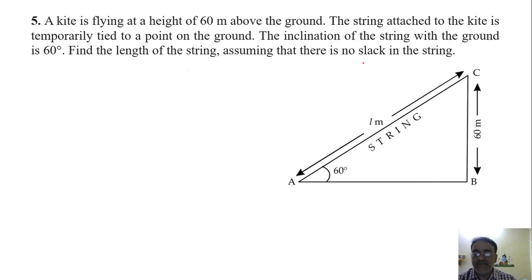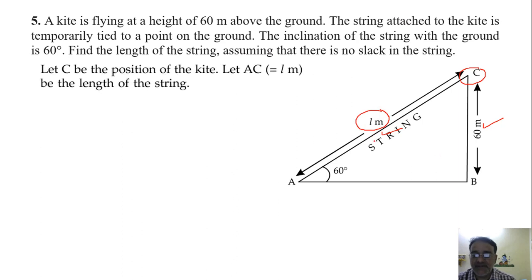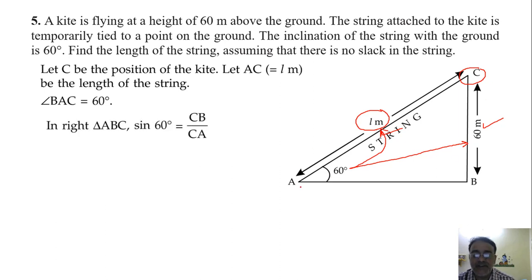So this is the rough diagram. This is the string and this is the position of the kite. The height of the kite from the ground is 60 meter, and we need to find the length of the string. So the length of the string we took here as L meter. With respect to 60 degree, this side is opposite and this side is hypotenuse. So which trigonometric ratio is related with these two, opposite and hypotenuse? Sine theta, right, very good. So we'll use sine 60 degree equals opposite by hypotenuse, that is BC upon AC.